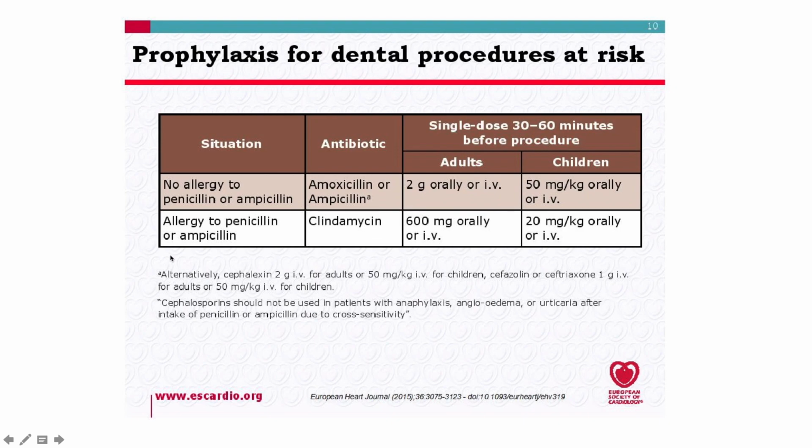However, if there is an allergy on board, you don't want to go with penicillin. You want to go with an alternative like clindamycin. The dose that we give in adults is 600 milligrams orally or IV. In kids, 20 milligrams per kg orally or IV. Alternatively, you can use a cephalosporin like cefalexin or ceftriaxone or cefazolin. However, please note here, cephalosporins should not be used in patients with anaphylaxis, angioedema, or urticaria after intake of penicillin or ampicillin. There's a 10% cross-reactivity between cephalosporins and penicillins.